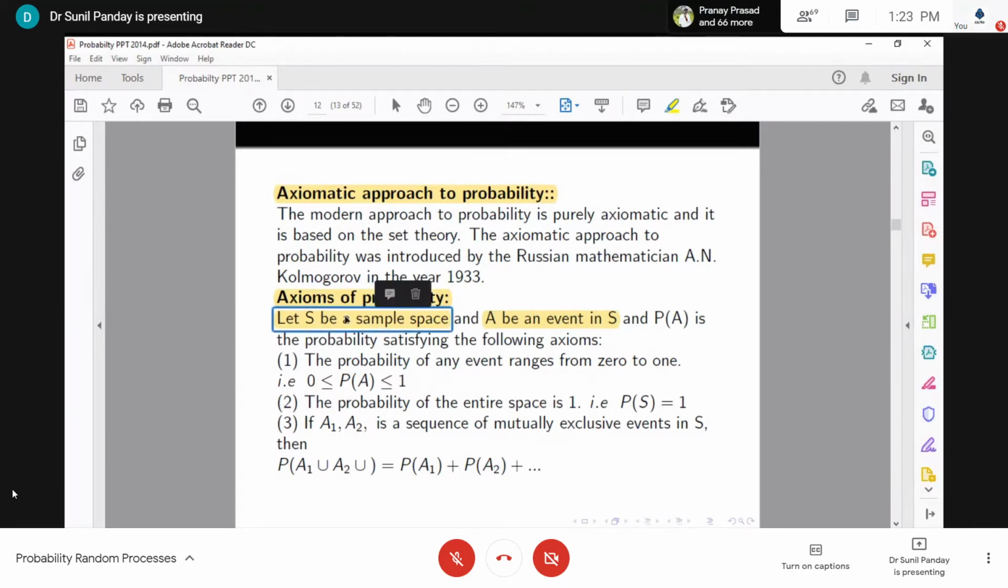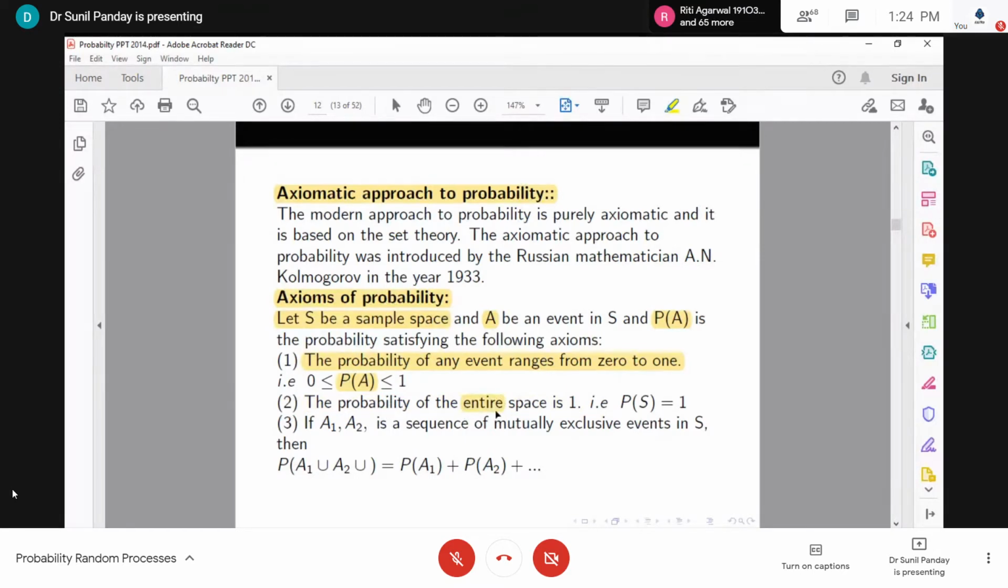So here we assume that S is the sample space, and we have one event A also with us. Then we define a measure, known as P(A), the probability, satisfying the following axioms. The probability of any event ranges from 0 to 1. So it means the probability of A is greater than or equal to 0 and less than or equal to 1. The probability of the entire space is 1. Here, instead of the entire space, we are saying the sample space.